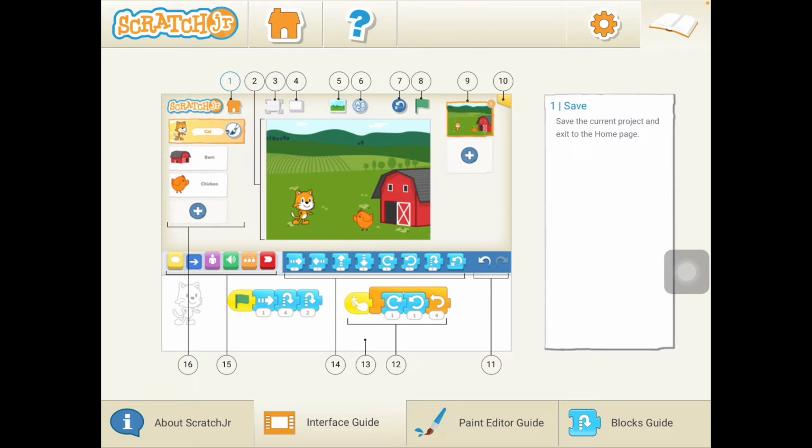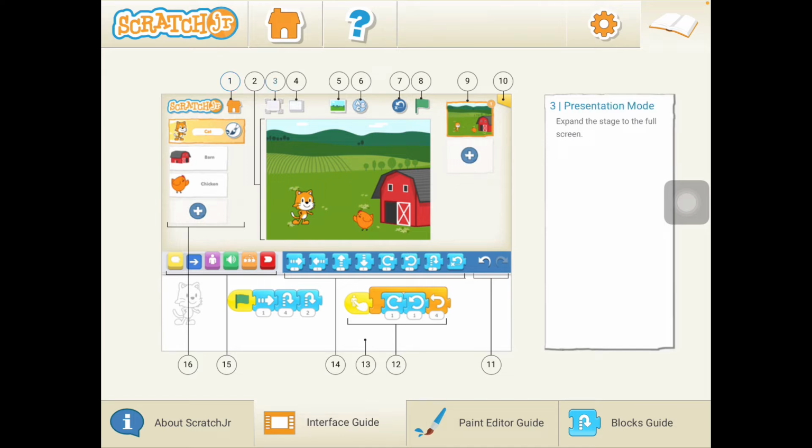Okay, if you notice the number 1 above the house up here is blue and all the other numbers are black. That means that over here to the right, it's telling you what that button means. So if you click on number 1, it's going to open up over here and it says save. Save the current project and exit to the home page. So when you click on the home, it takes you back to the home screen.